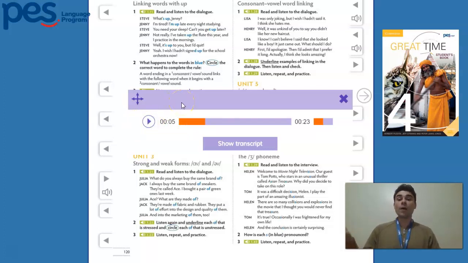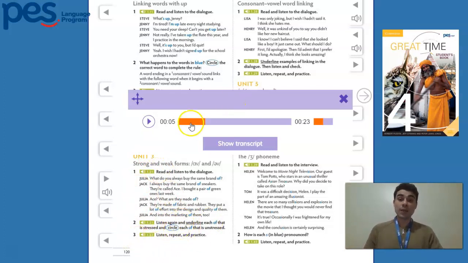So, what do you always buy the same brand of? Right? So it's a strong "of". And the other one is, I always buy the same brand of sneakers. So it's not that strong. Okay? What I want you to do now is exercise number 2.